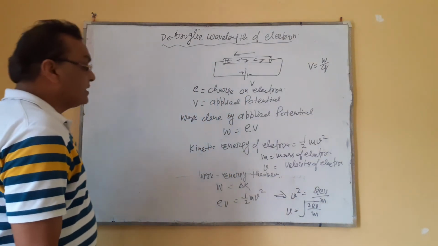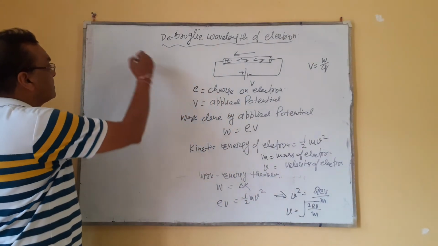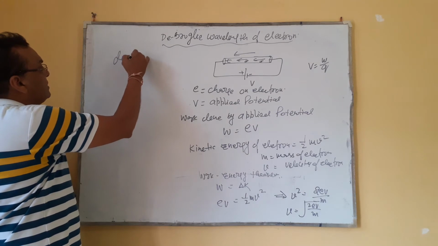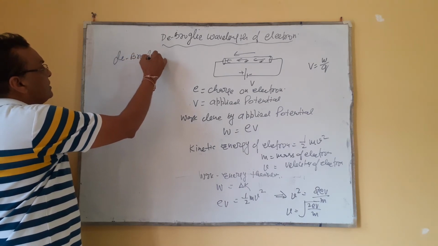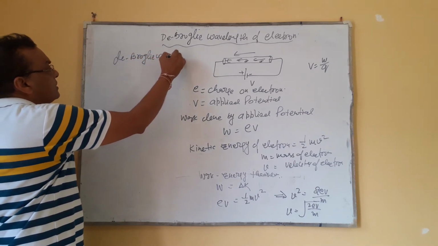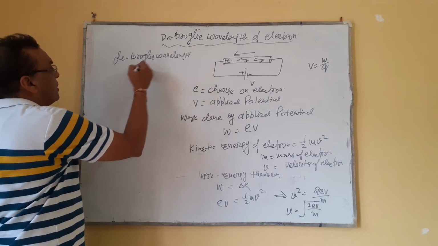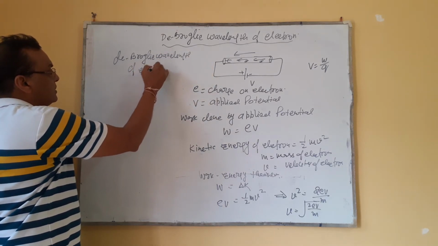So now we have to find the de Broglie wavelength of the electron.